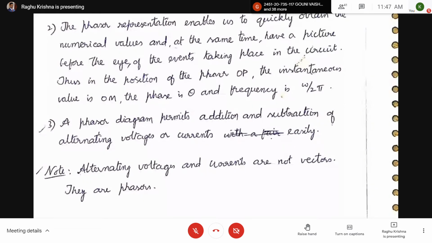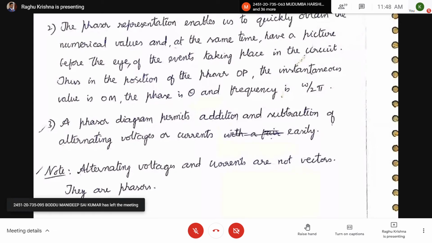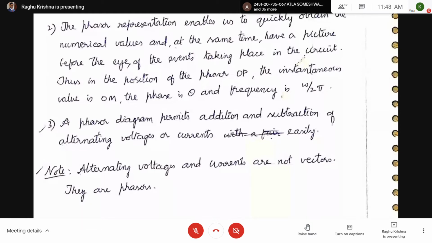So phasor means it will have a magnitude and it will be rotating at a constant angular velocity. Vector means it will have magnitude and direction, and the direction will not change, but in a phasor the direction changes. That means it will be rotating at a constant angular velocity of omega radian per second in anti-clockwise direction.